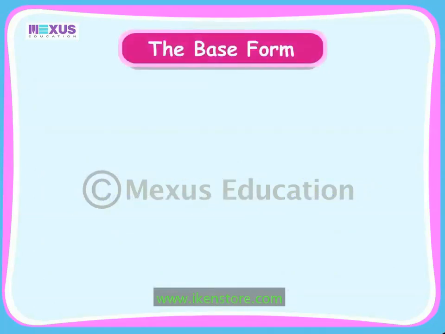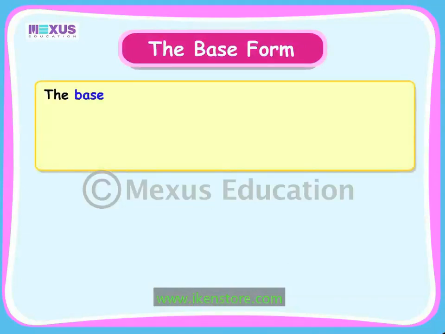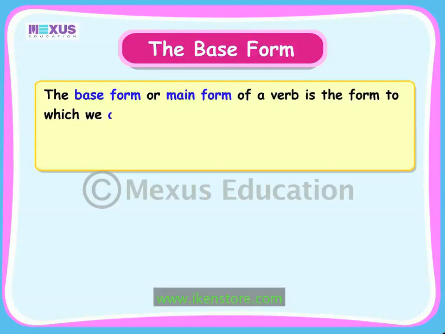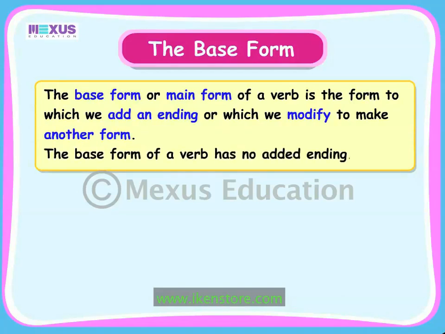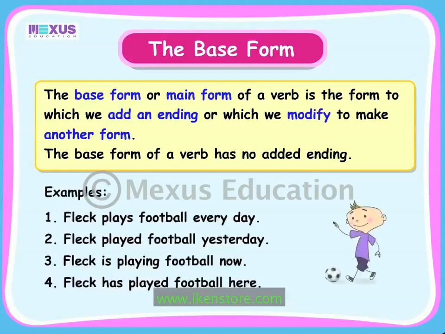Let us first look at the base form of the verb. The base form or main form of a verb is the form to which we add an ending or which we modify to get another form. The base form of a verb has no added ending. Let us look at the earlier examples again. The verbs in these sentences have different forms. However, they are formed from the base form of the verb play.